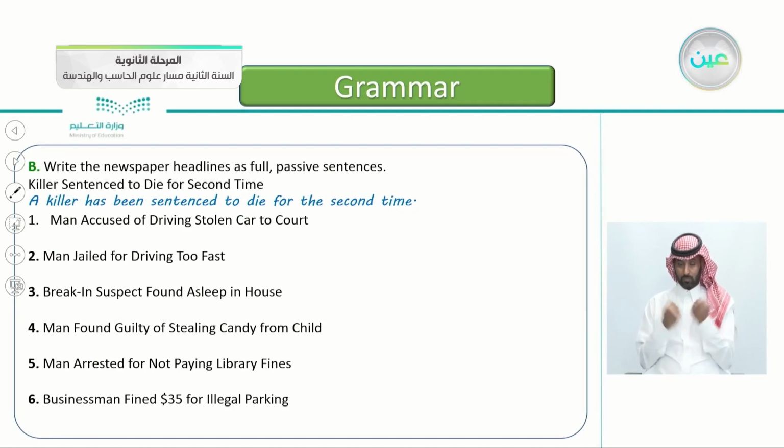Exercise B here, write the newspaper headlines as full passive sentences. Killer sentenced to die for second time. Notice the newspaper headlines, they use the passive, but sometimes they remove some of the words here. So how do we write it in a full passive sentence? As the first one is already done. A killer has been sentenced to die for the second time.